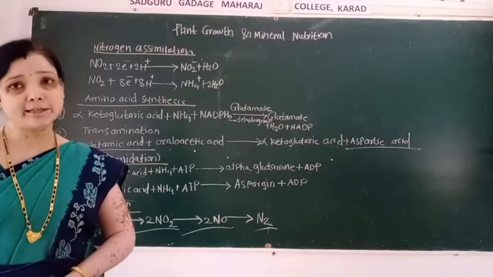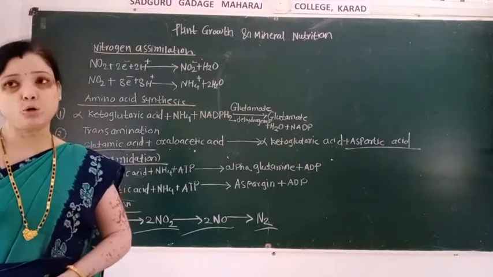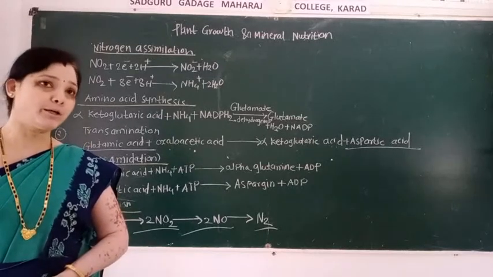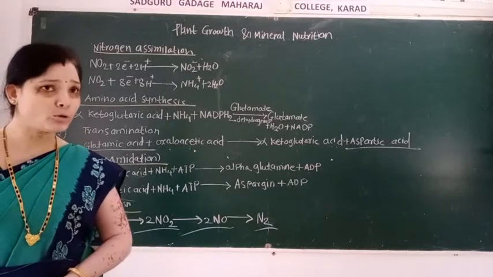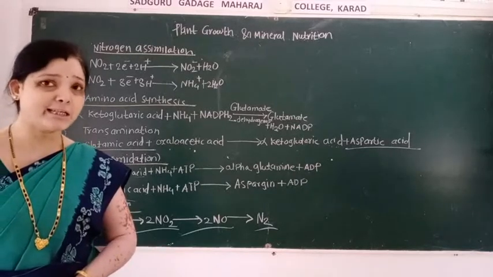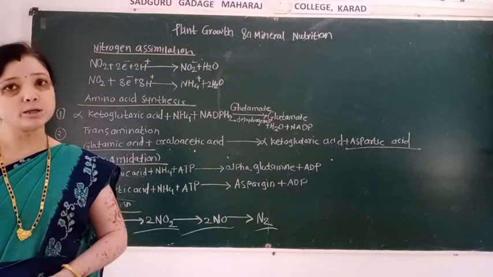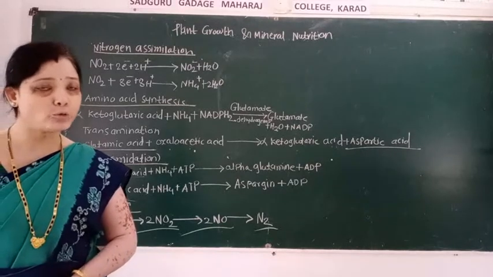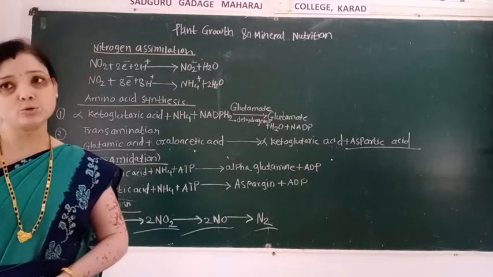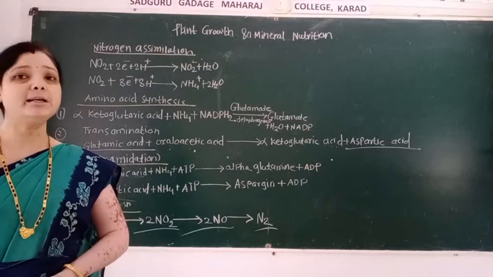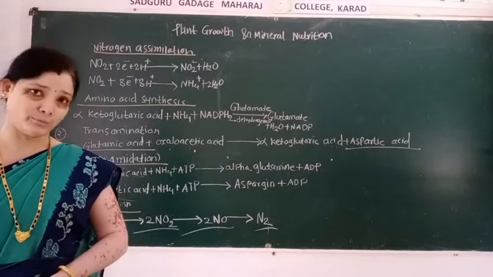Then next, nitrification. Nitrification means from ammonia, formation of NO2 and formation of NO3 takes place through Nitrosomonas, Nitrosococcus and Nitrobacter, that are chemoautotrophs. And denitrification is the conversion of 2 NO3 into 2 NO2. It gets converted into 2 NO, and finally it gets converted into atmospheric nitrogen.